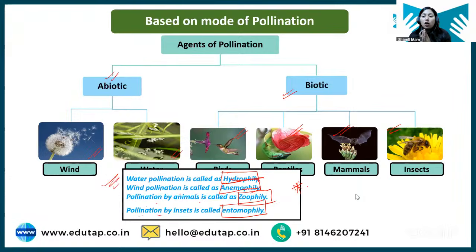Often cross pollinated means where both self pollination and cross pollination can happen, but the chances are that more than 5% of the crop is cross pollinated. Both types of pollination are happening. I hope it is clear.